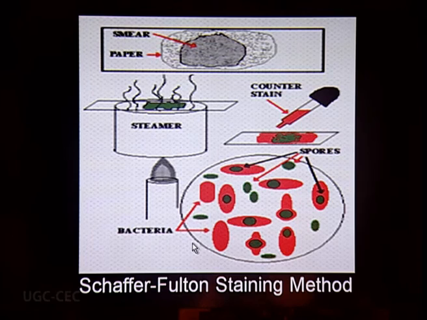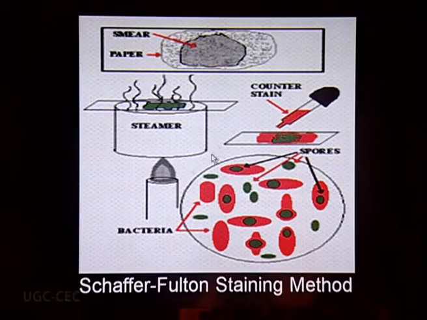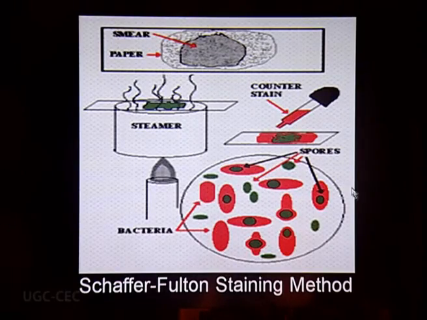The method we actually offer is the Schaeffer-Fulton staining method, where we are using a typical green stain which is malachite green and the normal safranin stain. So we are using a smear where we are staining it with malachite green and heating it on a water bath. This steam will expand the cell wall so the malachite green can enter and the spore is stained. Then after destaining, we apply the safranin stain, and what happens is the bacteria stain red and the endospore stains green, and thereby it is clearly observable.